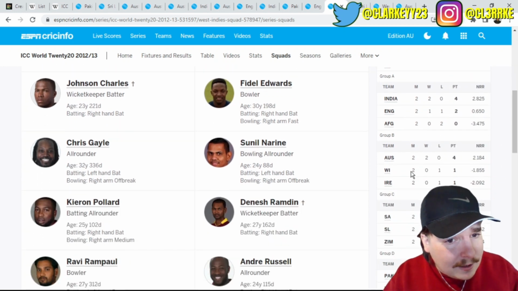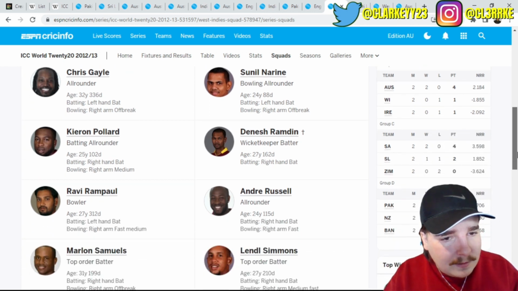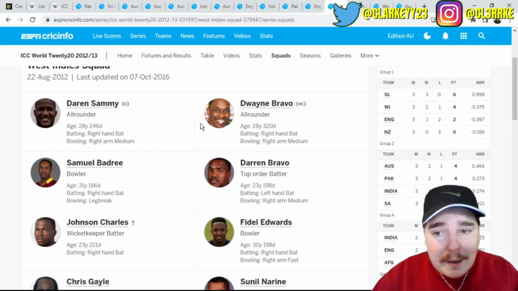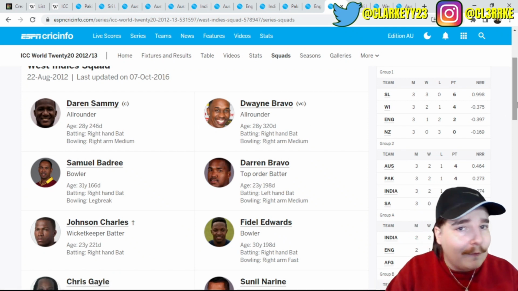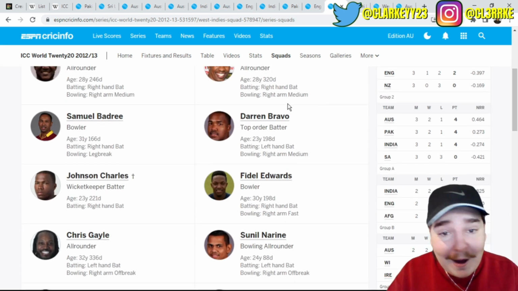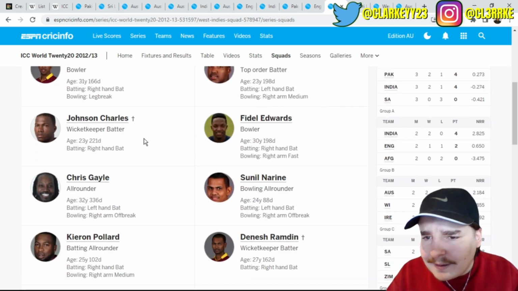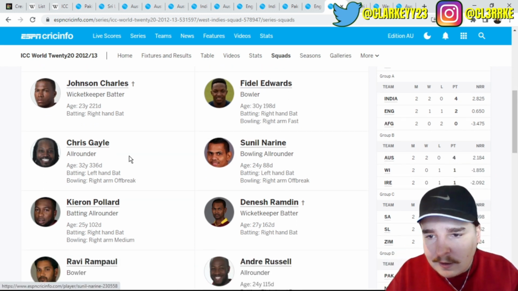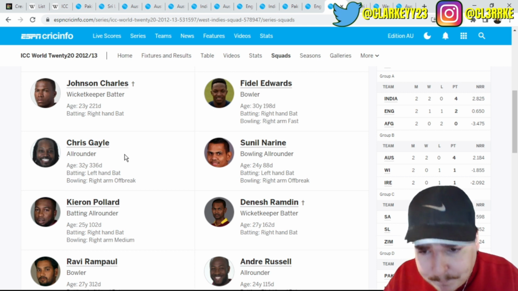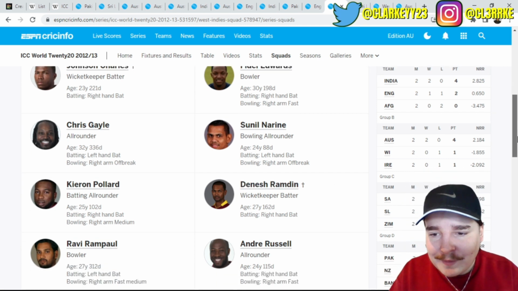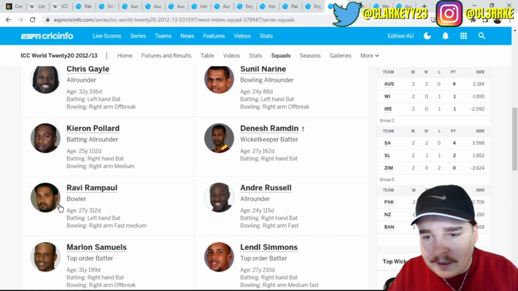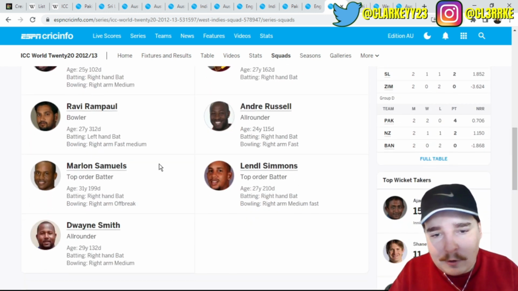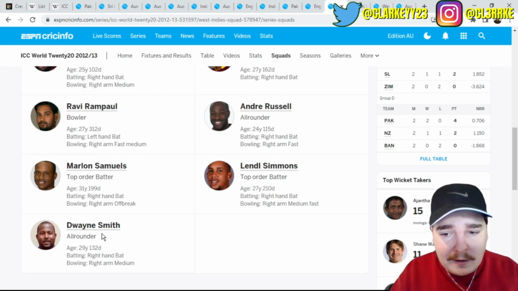They lost a game here as well against Australia. Yeah, this team is not going in the Invincible. But it's still a very good squad. Let's do it. Darren Sammy, the skipper. DJ Bravo. Samuel Badree. Darren Bravo. Johnson Charles. Fidel Edwards. Sunil Narine. The GOAT himself, Chris Gayle. Kieron Pollard. Ramdin. Rampaul. Andre Russell, Lendl Simmons, whatever you want to call him, Marlon Samuels, and Dwayne Smith.